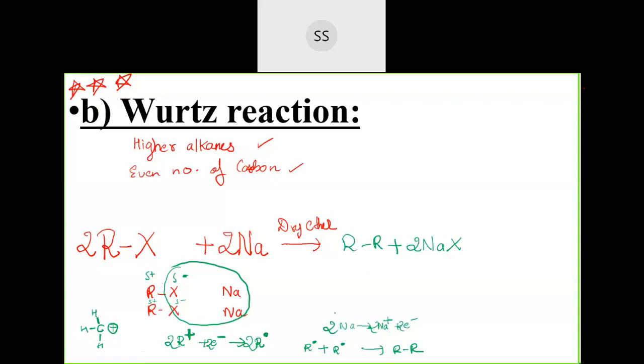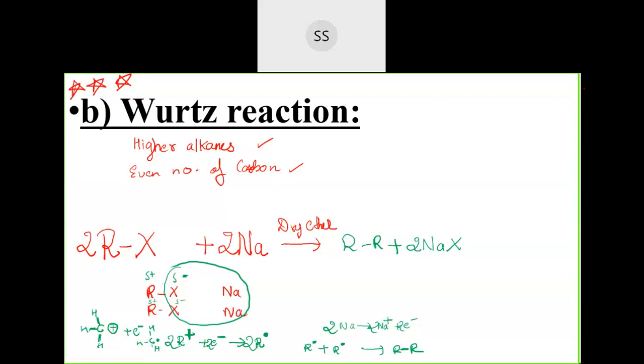Yes, free radicals are formed. During this process, they have found that free radicals are formed. Free radicals combine together to form a bond because here one electron is there. They have altogether now 7 electrons. See, if it is carbocation R plus, they have 6 electrons with them. And how many does an element require to become stable? 8, no? So if they take one electron, then this carbon with hydrogen, hydrogen, hydrogen here, plus one electron, this one electron, see, 7 electrons are there.